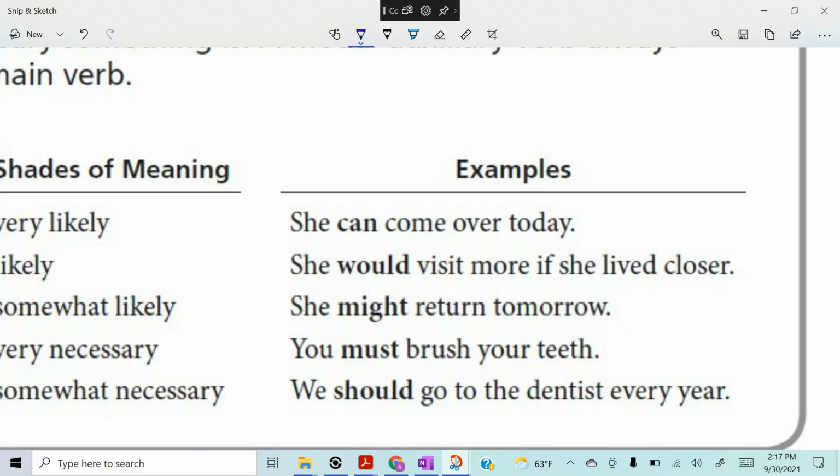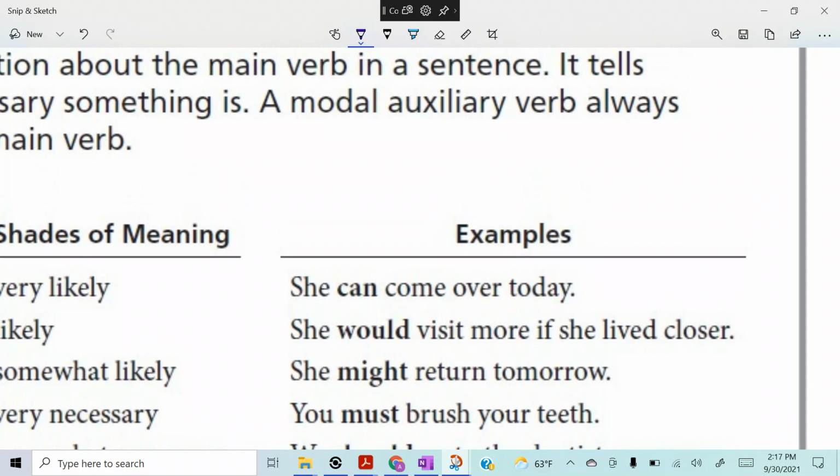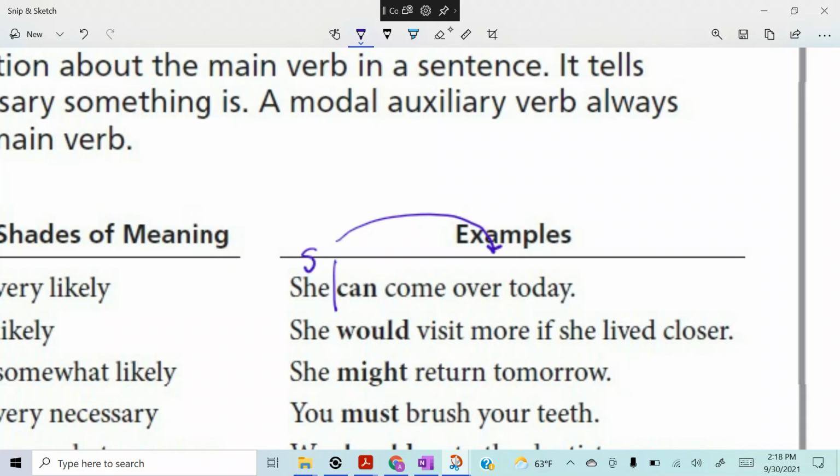She can come over today. Where's the subject in this one? Who or what is this sentence about right now? Who are we talking about? Yeah, she. She is the subject. What about she? What can she do? That whole thing tells about the subject. So it's the predicate.